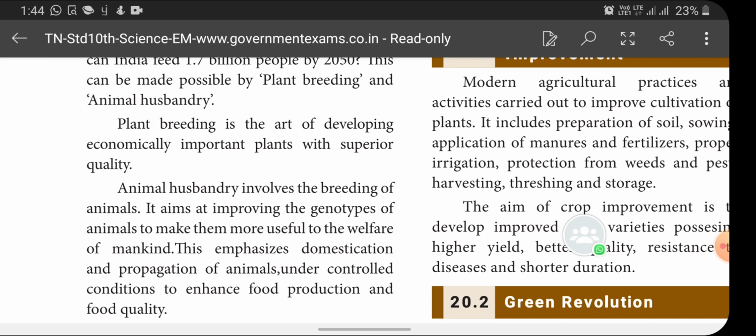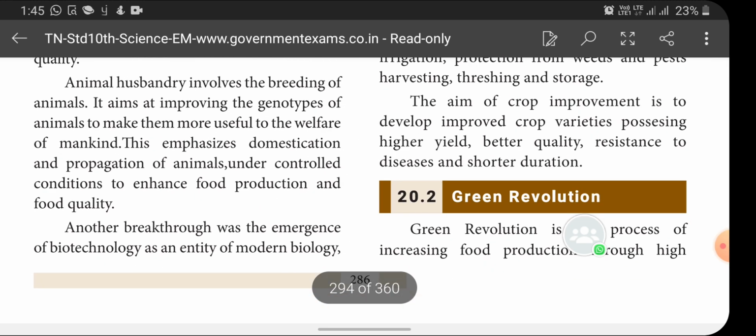It aims at improving the genotype of animals to make them more useful to the welfare of mankind. To give more milk, more meat, more eggs, we have to alter the genotype of an animal for the welfare of mankind. This emphasizes domestication and propagation of animals under controlled conditions to enhance food production and food quality.